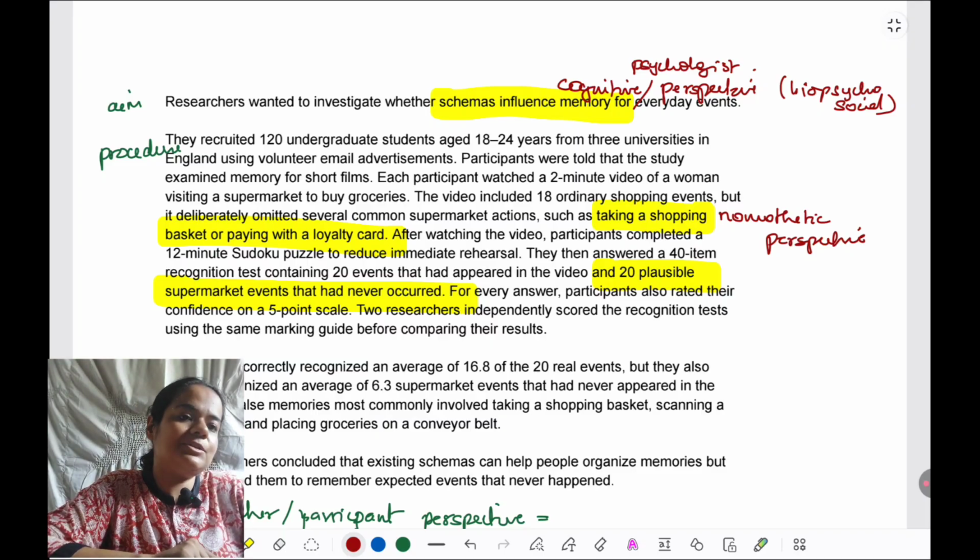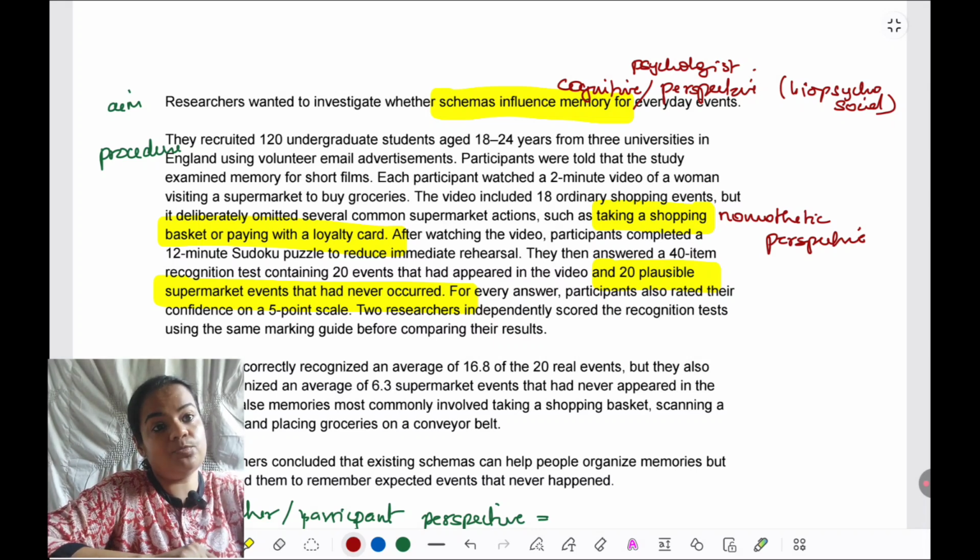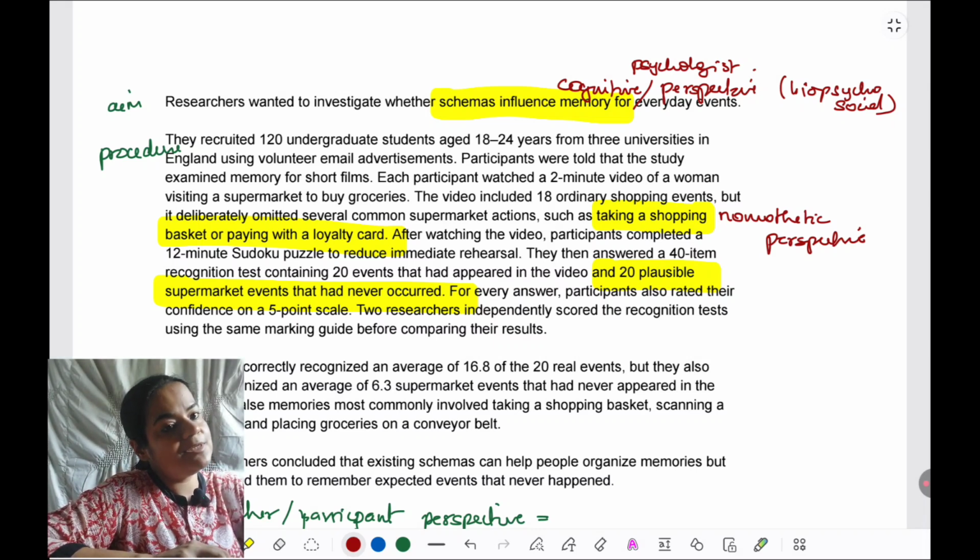So definitely researchers are assuming everyone's going to get influenced in the same way by schemas on memory, and a very specific supermarket schema they are assuming that everyone is going to have. So this becomes a definite nomothetic perspective.